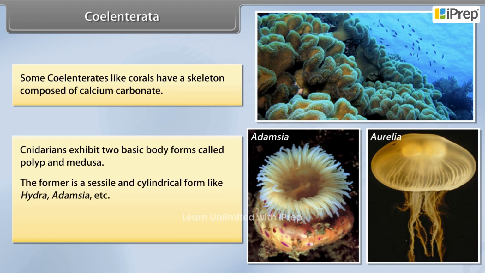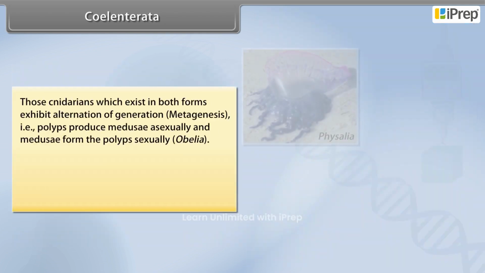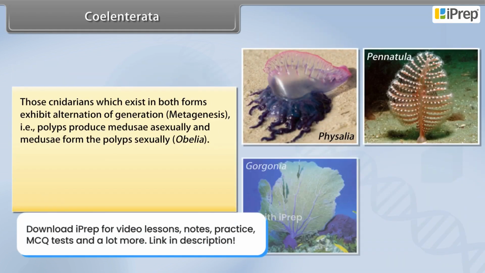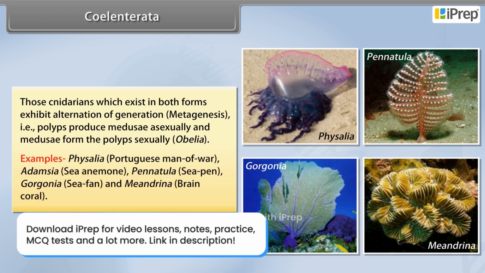The former is a sessile and cylindrical form like Hydra, Adamsia, etc., whereas the latter is umbrella-shaped and free-swimming like Aurelia or jellyfish. Those cnidarians which exist in both forms exhibit alternation of generation, for example, metagenesis, that is, polyps produce medusae asexually and medusae form the polyps sexually. For example, Obelia.